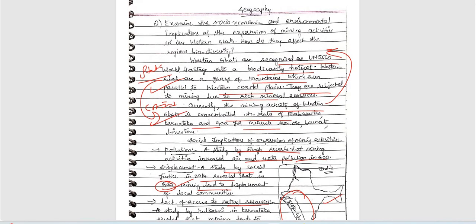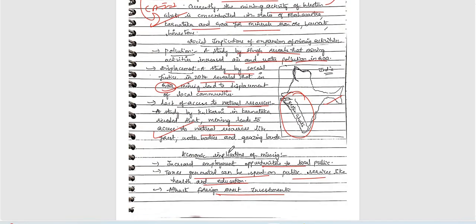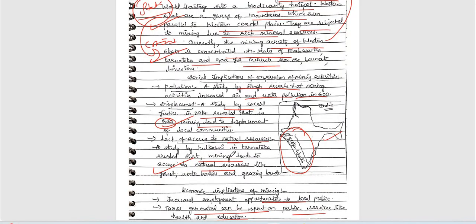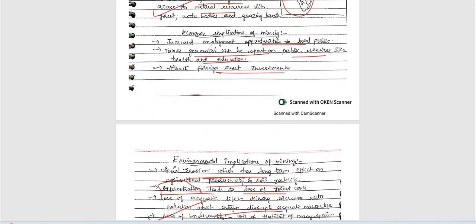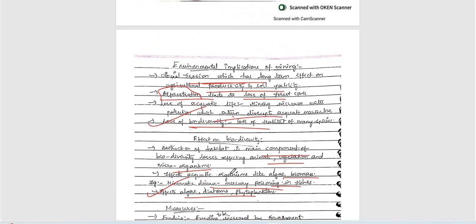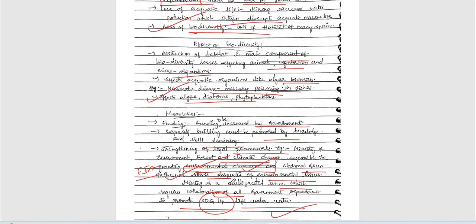Just accept that introduction: we should start with the current affairs introduction, and later the static part needs to be included. Other than that, everything is okay. Here and there, we can include some examples also, especially in the economic part, right? For example, Goa or Tamil Nadu or some other regions.